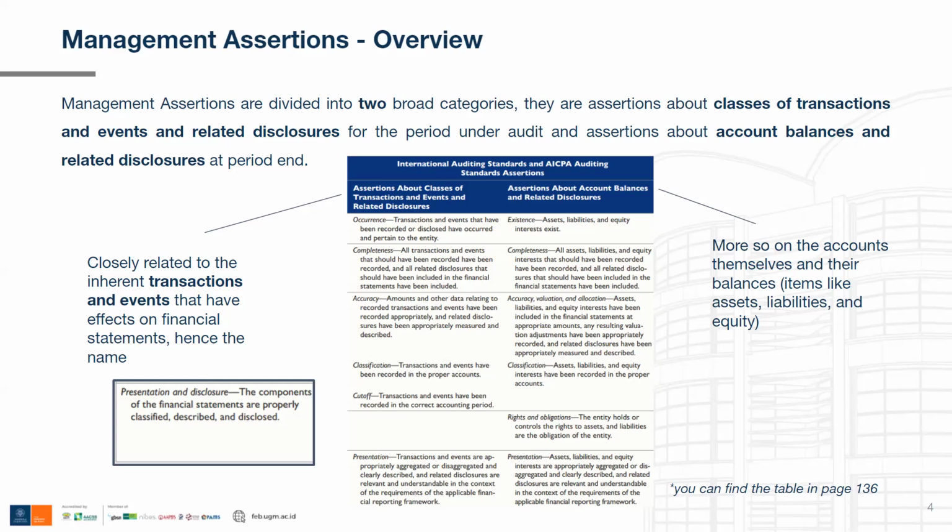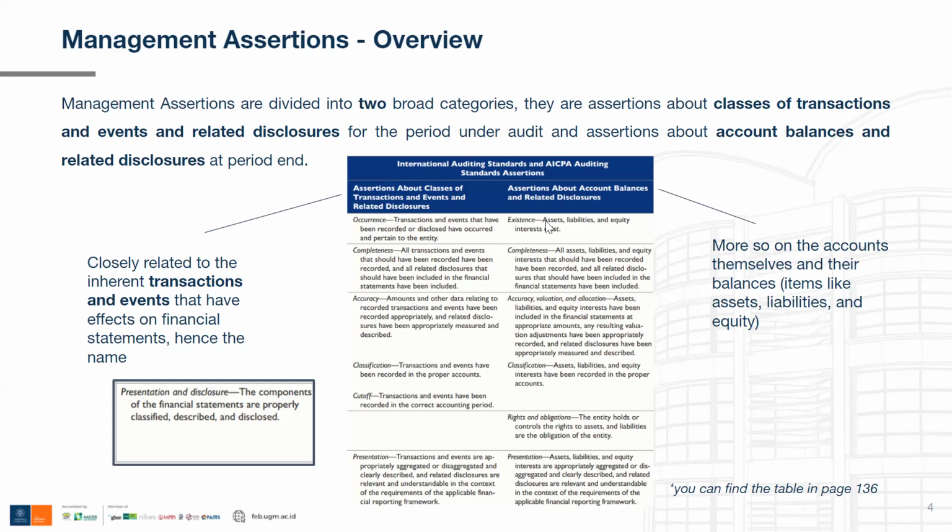As you guys are probably already familiar, the management of a company cannot record a sales transaction in their books if the transaction itself did not occur. For example, a sale transaction. The management cannot increase their cash or accounts receivable and reduce their inventory if the sale itself did not occur. They can record that only if the transaction has occurred and finished. So it is more about transactions and events.